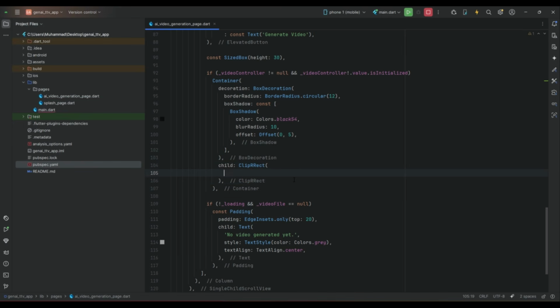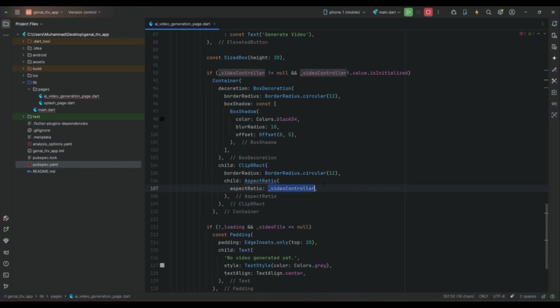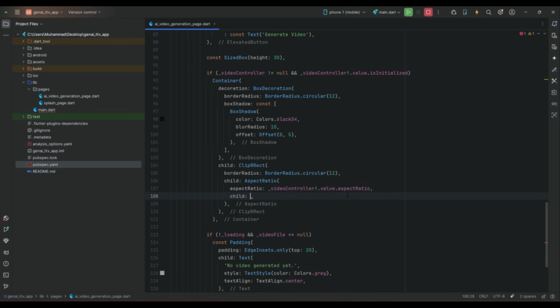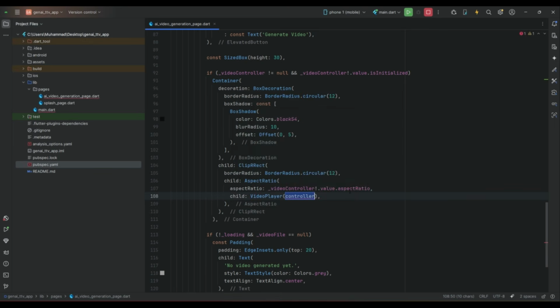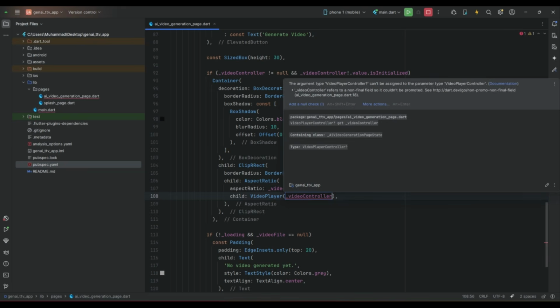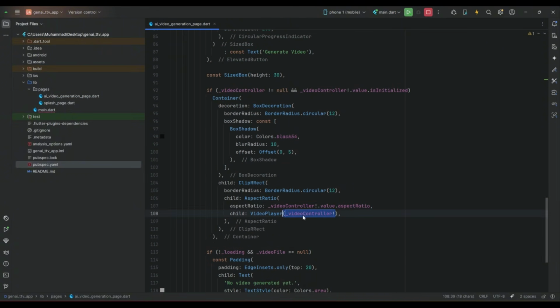So inside this ClipRRect, now we can say border radius dot circular 12, child AspectRatio. We set the aspect ratio to videoController.value.aspectRatio, and then using our package video player we can access VideoPlayer, to which we have to pass our video controller, which we are using to manage the video file. So the UI part is completed.